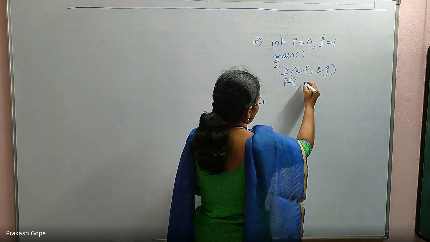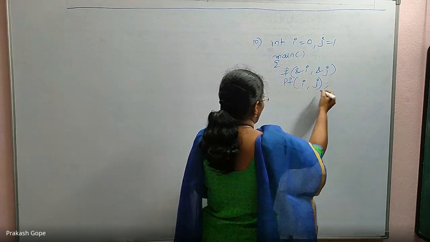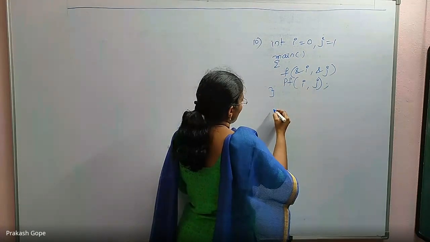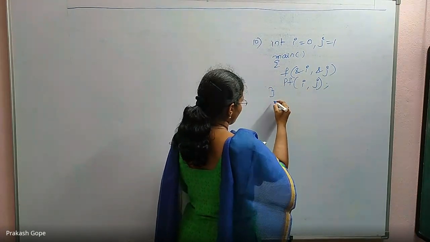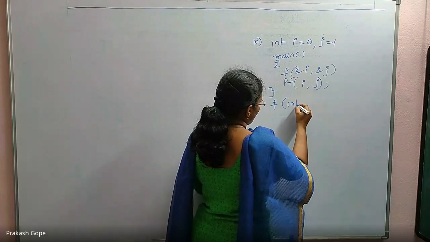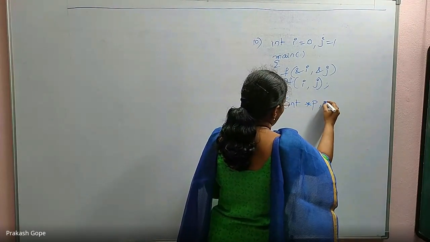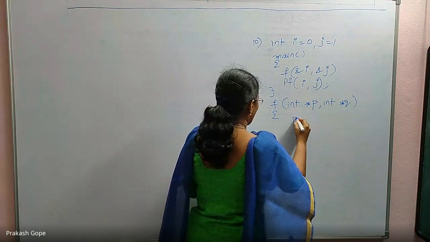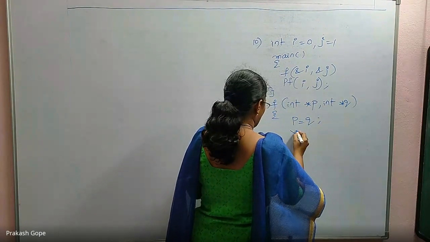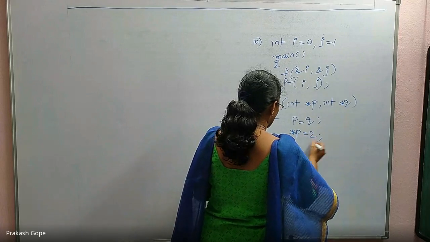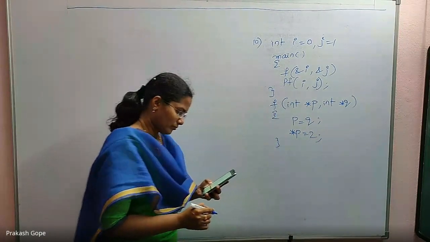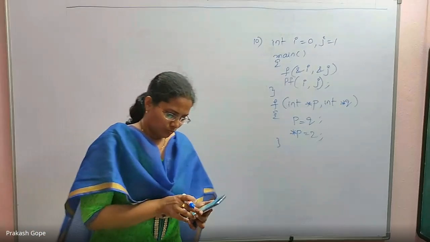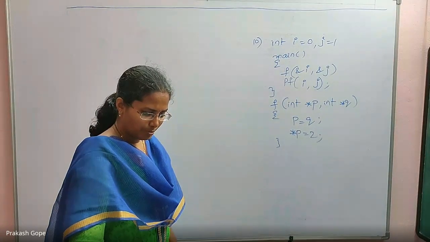Printf percentage d I comma j. You will follow the syntaxes. Then there is a function f with int star p, comma int star q. P is equal to q. Star p is equal to 2. That's all. What does the following program print?